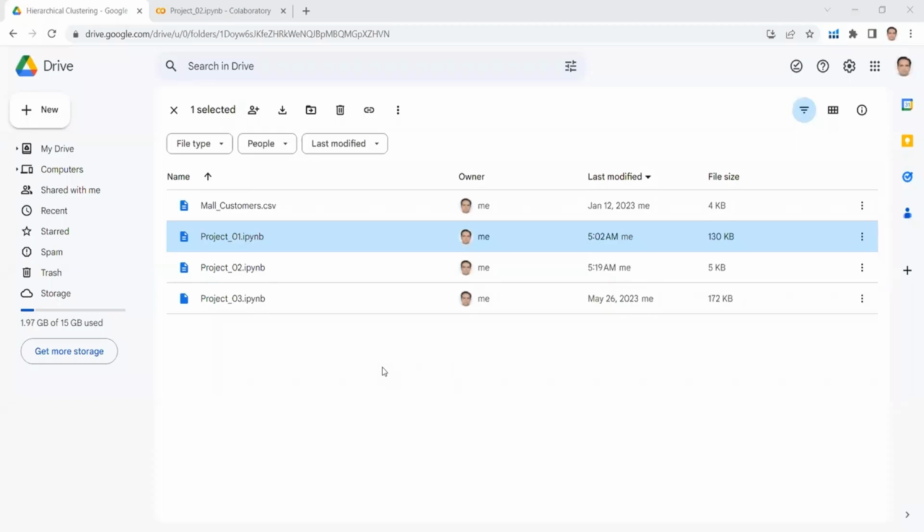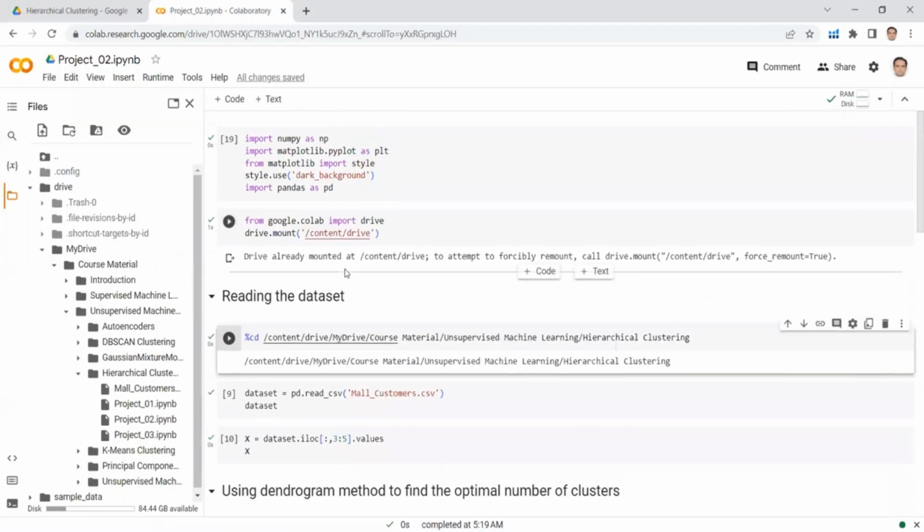Hi everyone, welcome to this lecture. So this is the time to start project 2 on hierarchical clustering. So here is my project 2 on hierarchical clustering. If I click on this file, I will be able to open it in the Google Colab environment. So here I am at my project 2.